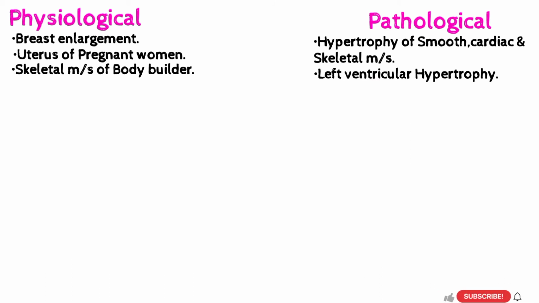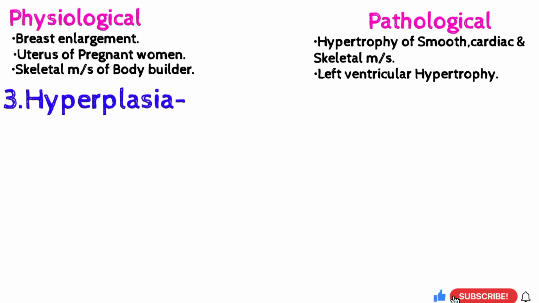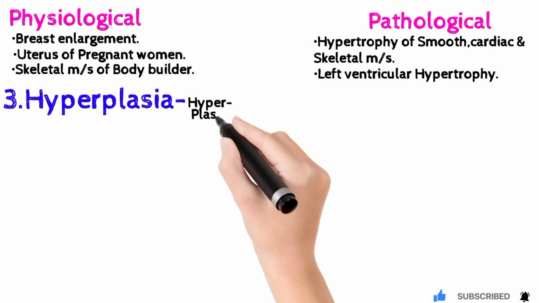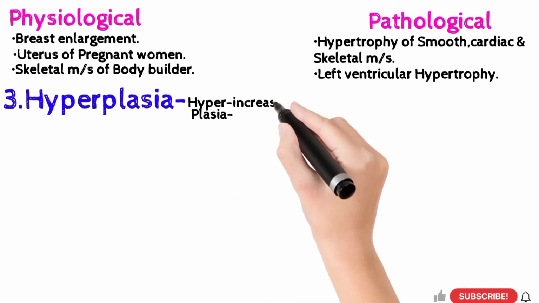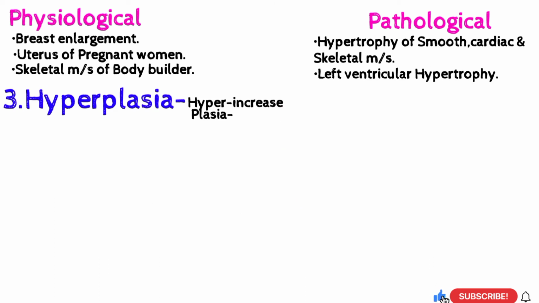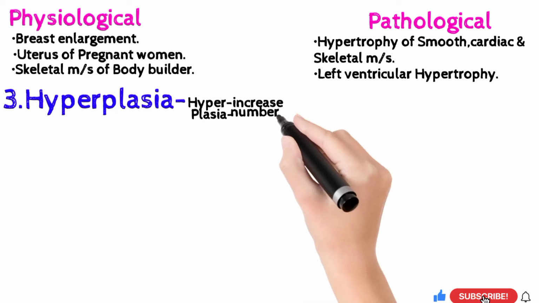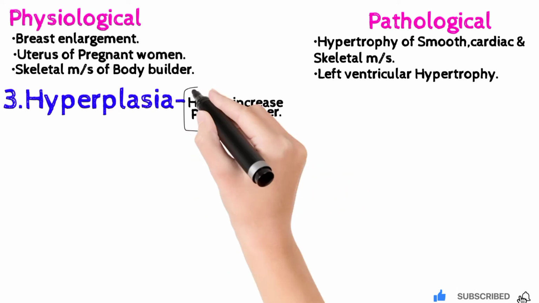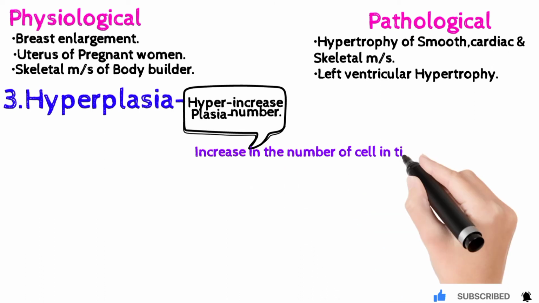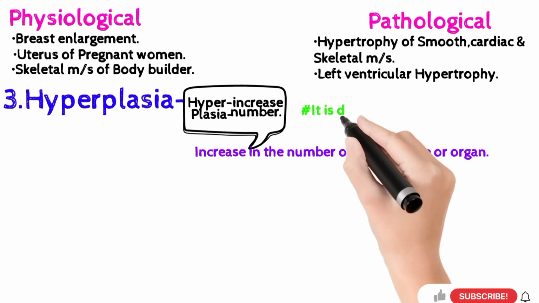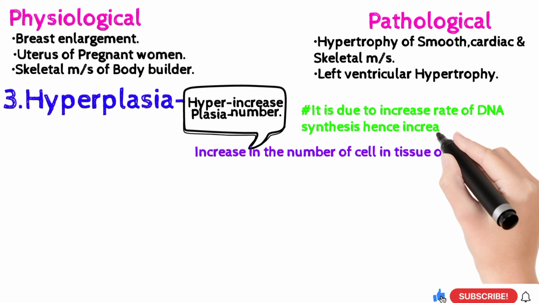Next is hyperplasia. Hyperplasia is made with two words, hyper and plasia. The word hyper means increase and plasia means number. Thus hyperplasia is increase in number of cells in a tissue or organ. It is due to increase in rate of DNA synthesis, hence increased mitosis.